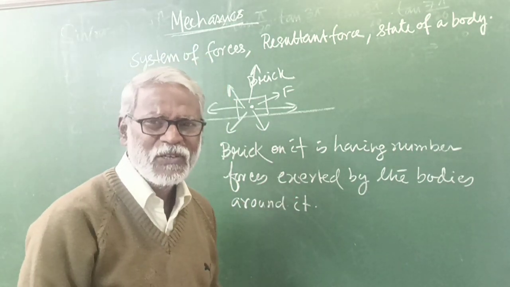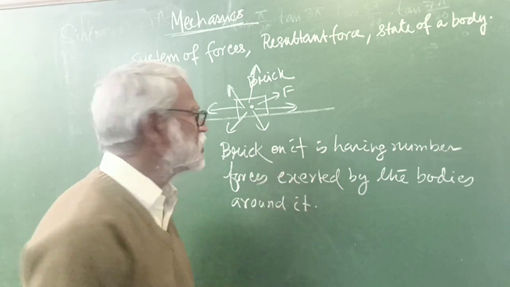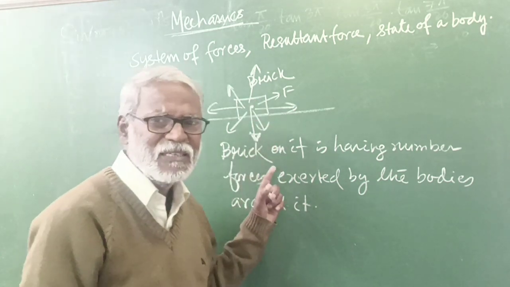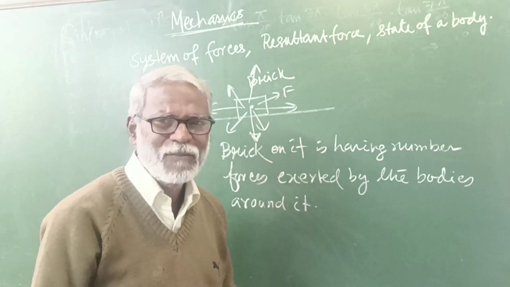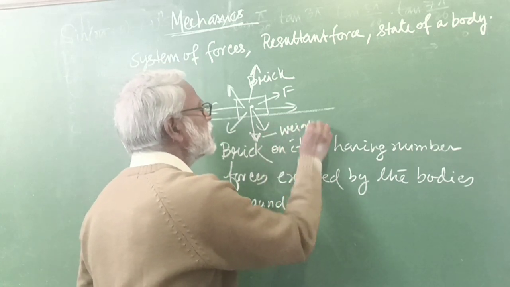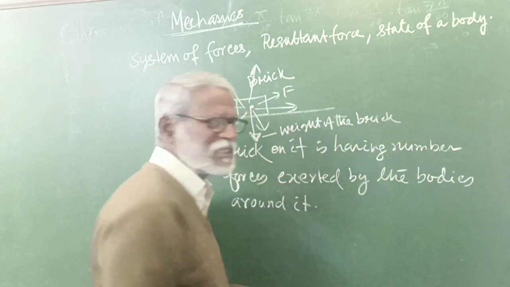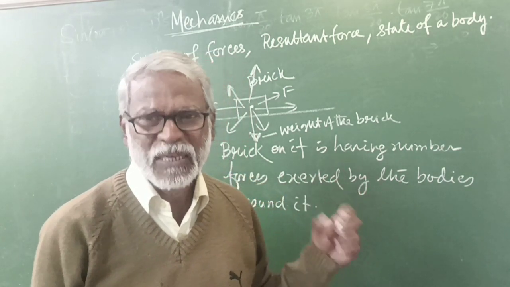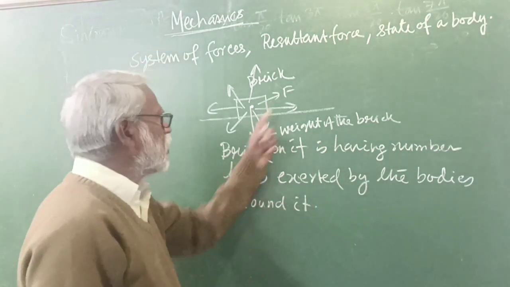And earth is also a body in the surrounding of this brick. So earth is also attracting the brick towards itself, towards the center of itself. That is the weight of the brick. The force exerted by the earth on the brick is taken as the weight of the brick. All other forces are also acting.